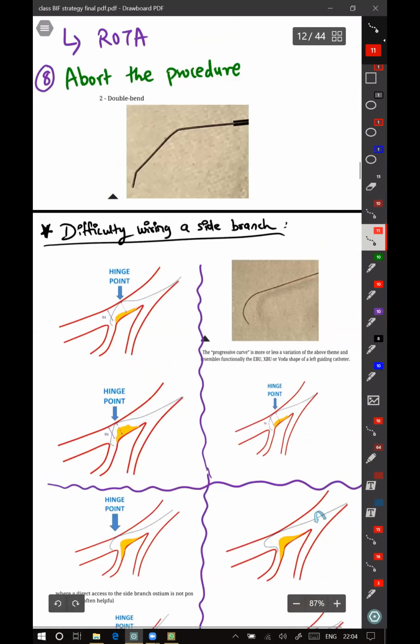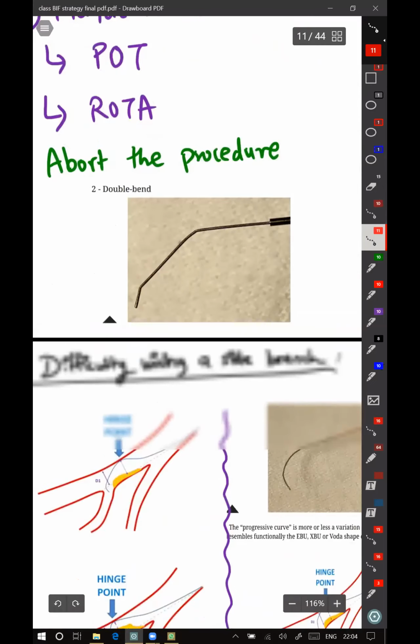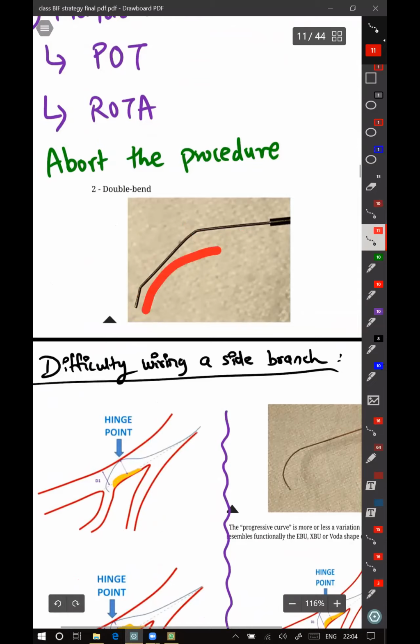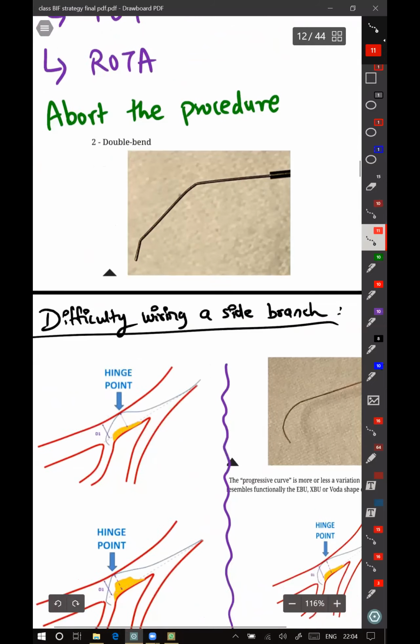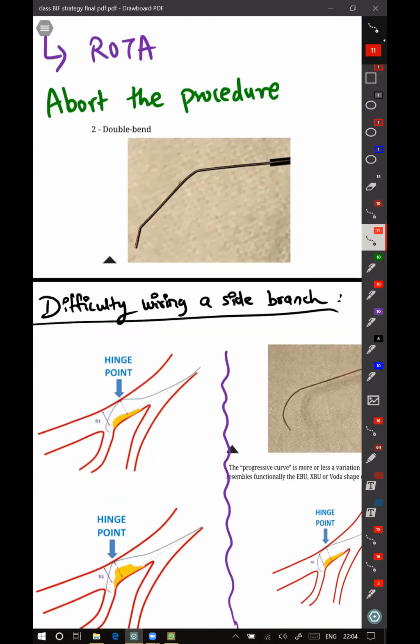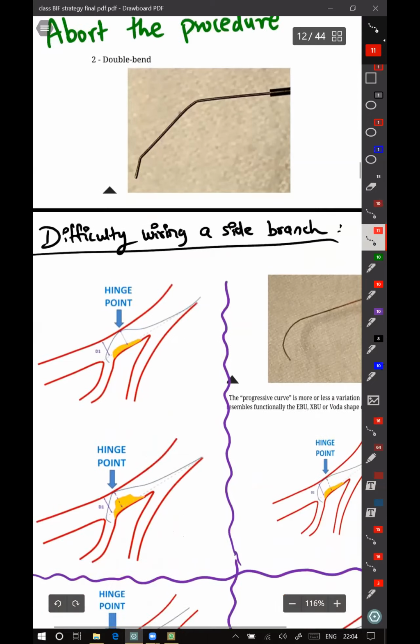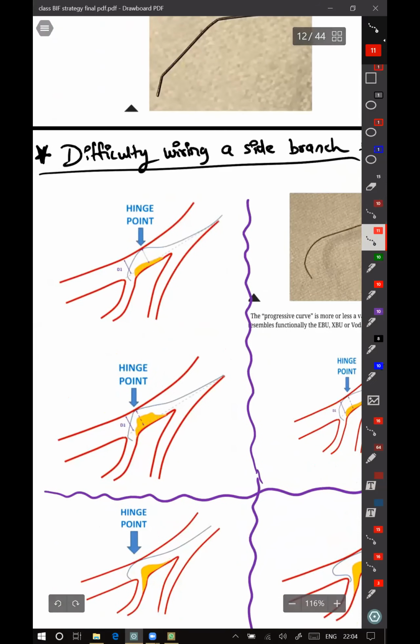Difficulty in wiring a side branch. The way the wire should be bent is shown here. It should be given a primary curve and a secondary curve, like the curves we have in coronary diagnostic or guide catheters. The same principle applies here. While hooking a coronary, we go into the aorta and then hook the coronary. The same principle applies to hooking a side branch in a coronary artery. So here the main coronary artery acts as the aorta and the side branch acts as the coronary artery. Here the coronary wire has been shaped like a JL.